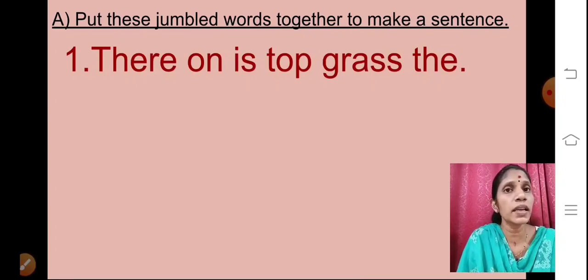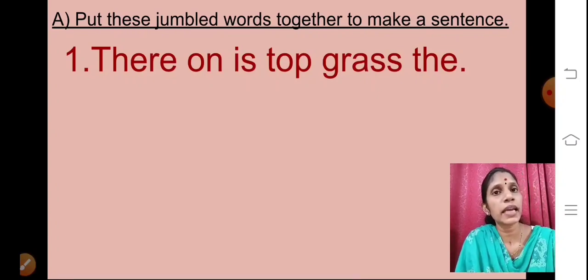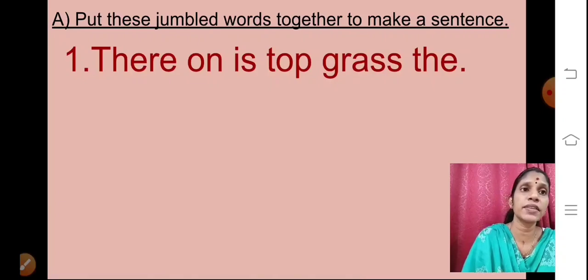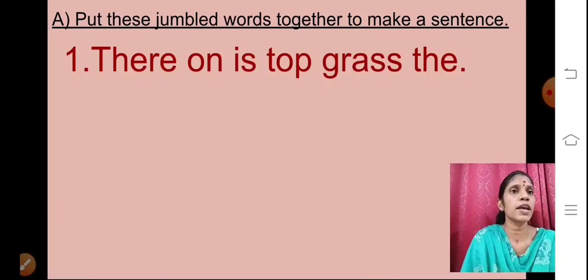Here you can see they have written the first letter capital and after writing they have put a full stop. But the sentence does not have any sense. The words do not have any sense, so we have to make a complete proper sentence by arranging it properly.